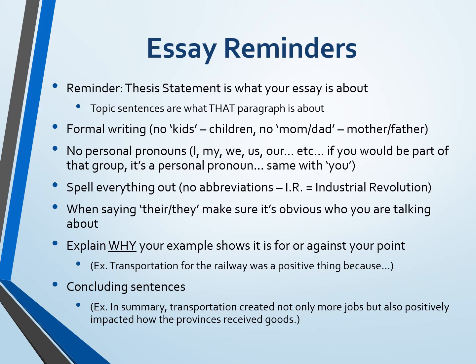Make sure also to spell everything out. Don't abbreviate anything. Also, when you're saying they or their, so if you were saying, for instance, they are protesting because they feel that they were being mistreated when they were building the railway, who is they? Make sure it's obvious. Also, make sure that you explain why your example shows that it is for or against your point. So say, for instance, transportation for the railway was a positive thing because, make sure to spell it out. For your concluding sentences, make sure that you basically summarize what that paragraph is about.